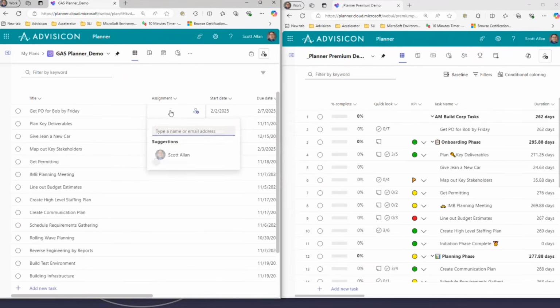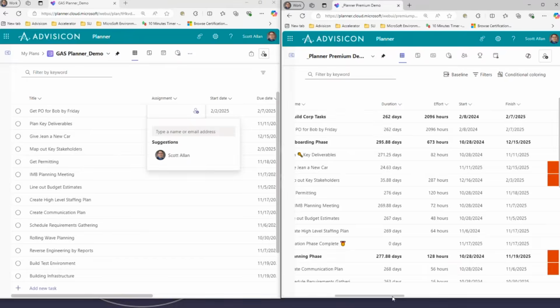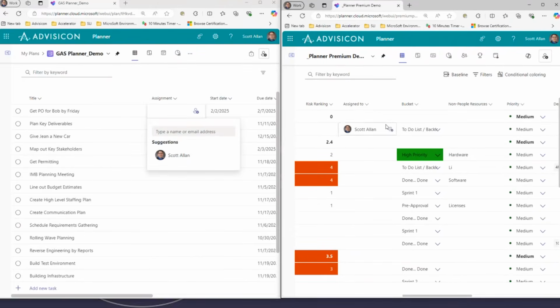We have this assignment column. We want to make sure that people are assigned to the task. We would highlight the task and hit the little button here for the assigned resource. And right now, it's giving me the only suggestion that I currently have, which is me in the project. However, if I want to add somebody else to the project that is not currently on the project, I could just add a name.